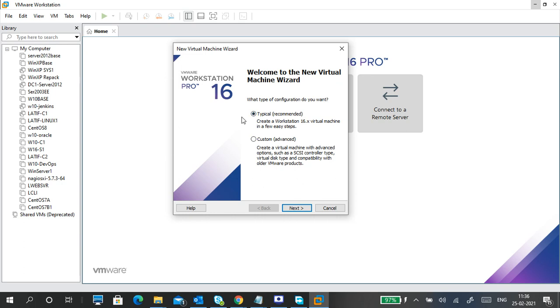I like to go for Typical because, the first time we are doing this, we don't know much about VMware Workstation and all. So those many options may confuse, because there is so much learning in Custom. Custom is good, but there is still a lot of learning in it. So we will concentrate on how to create a virtual machine, that's it. So I'm going to use Typical.